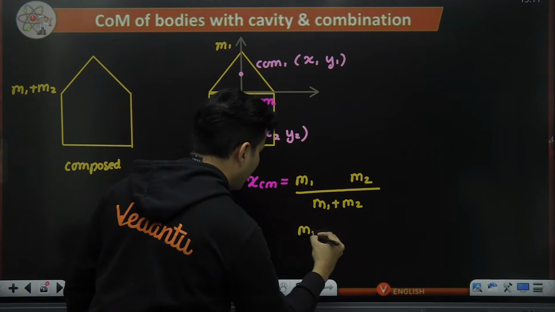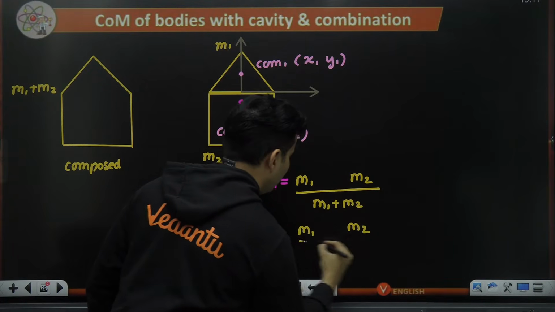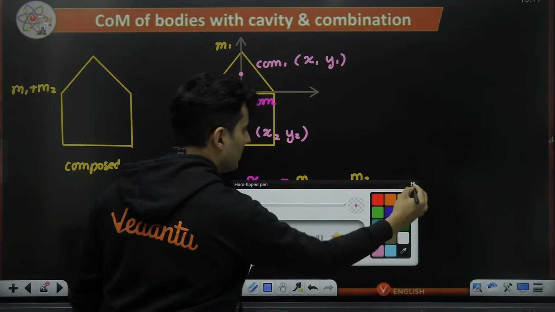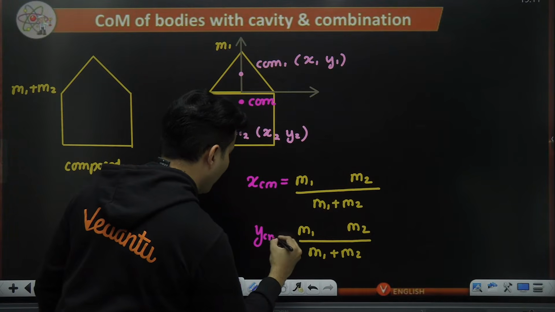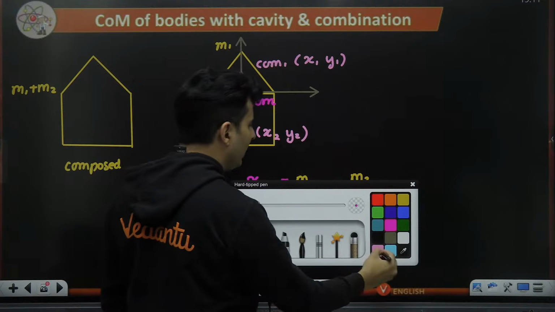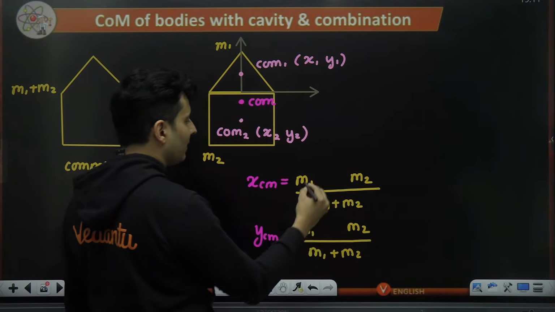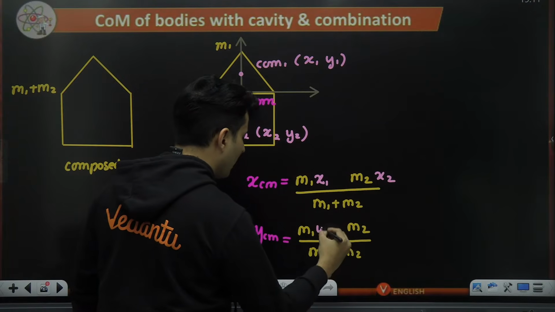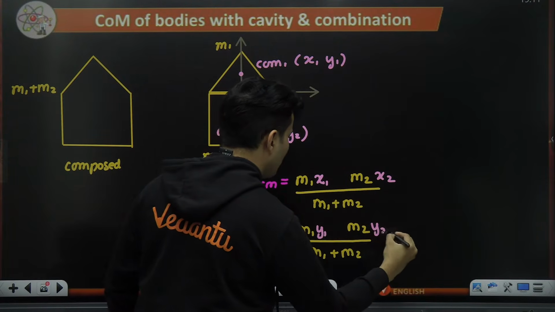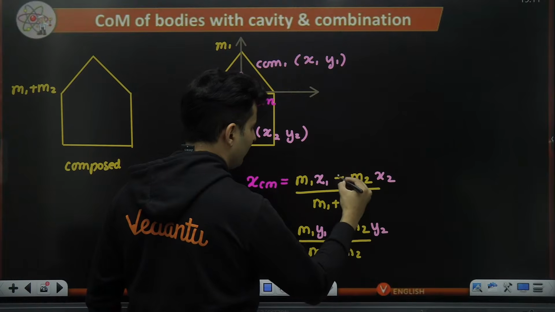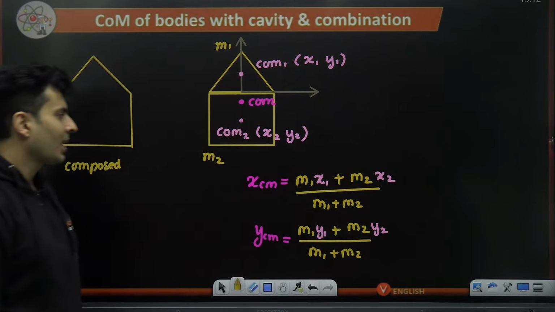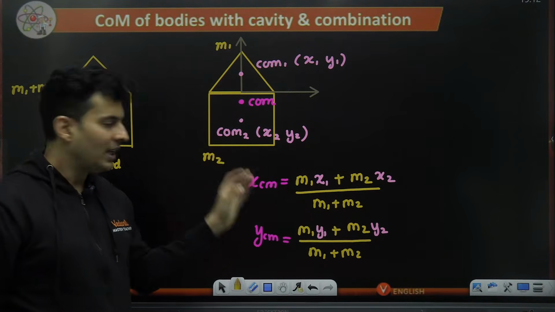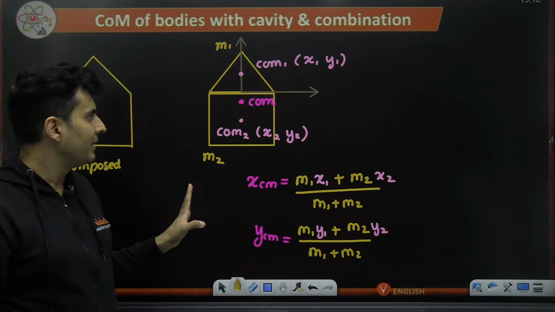Same thing for the Y coordinate: you put M1, M2, divided by M1 plus M2. And you multiply with X and Y respectively. So this will be M1 X1, this will be M2 X2; here it will be M1 Y1, this will be M2 Y2. That's it. That's the difference. So this will give you the total center of mass, X, Y, Z, whatever coordinates are needed.